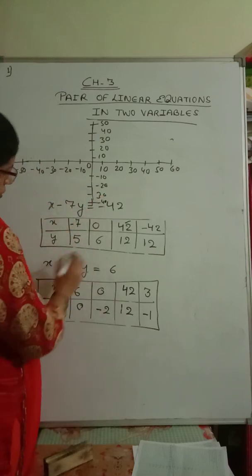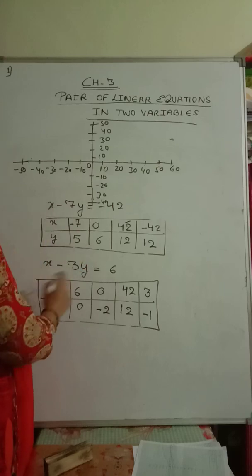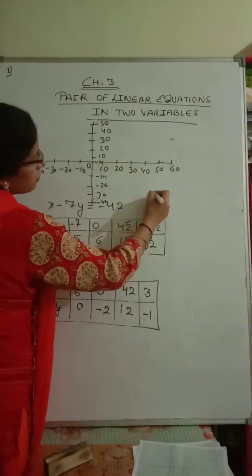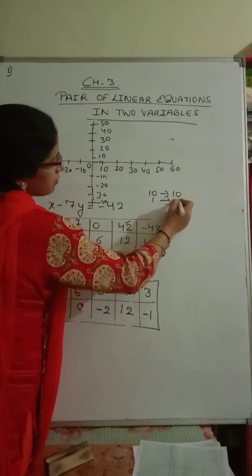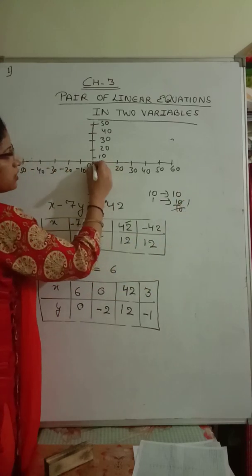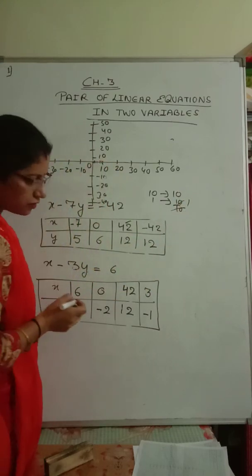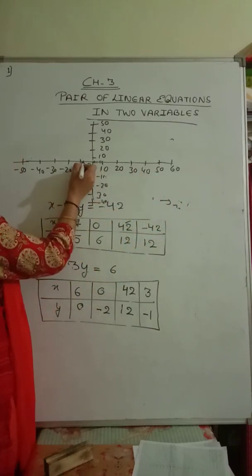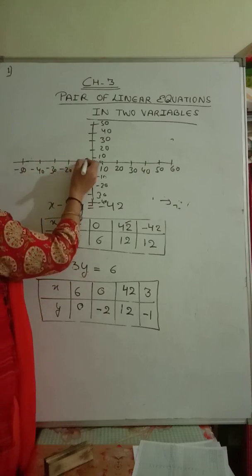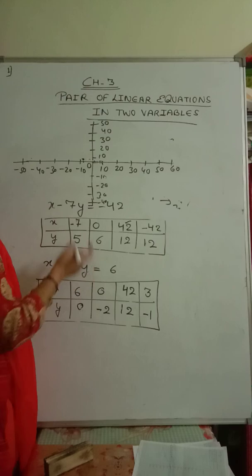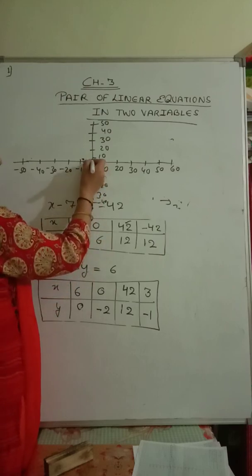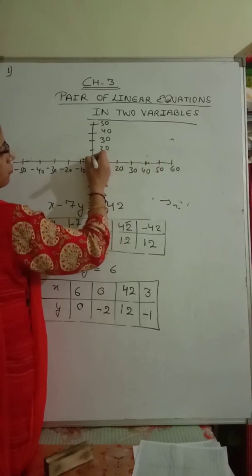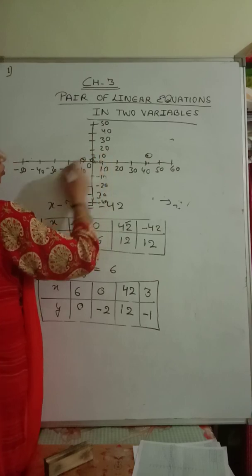Okay, so let us draw. When x is equal to minus 7, y is equal to 5. See, there are 10 columns in this, and we have assumed 10, so one column will be assumed as 1. What we want is minus 7. Minus 7 means 1, 2, 3, 4, 5, 6, 7. And plus 5 will be on y, so 1, 2, 3, 4, 5. So this point we will get. In the same way, 0, 6: x is 0, y is equal to 6. We will get this. Then 42, 12: we will get here 12. Like this we will get all the points.